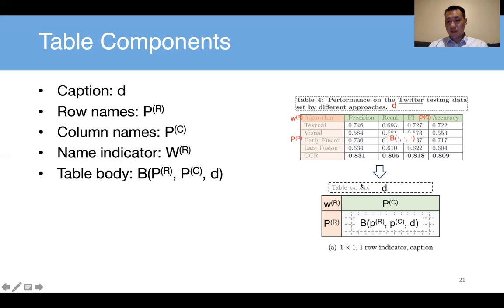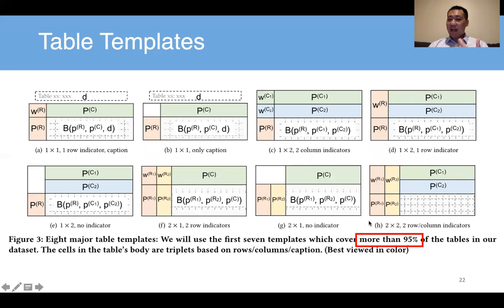This is probably the simplest table, which has the column names and the row names: a single line of column headers, a single line of row headers, and the body. But we may have multiple kinds of templates.